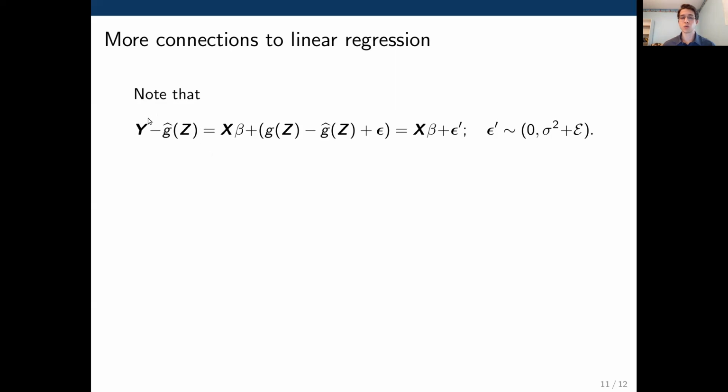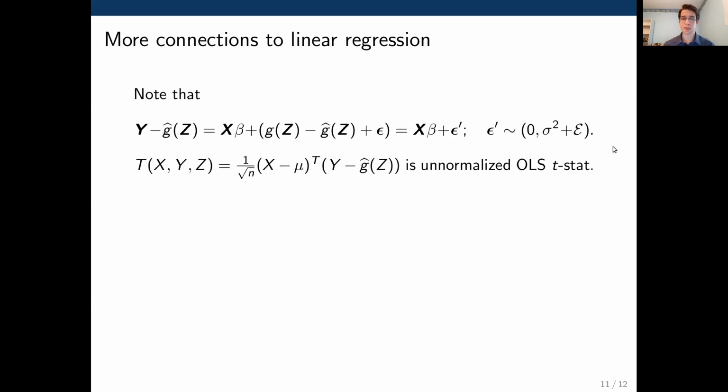So now we're regressing y minus g hat of z on x. And there's this new noise term epsilon prime here, which has this variance. And the test statistic that we've chosen is basically an unnormalized version of the ordinary least squares t-statistic.